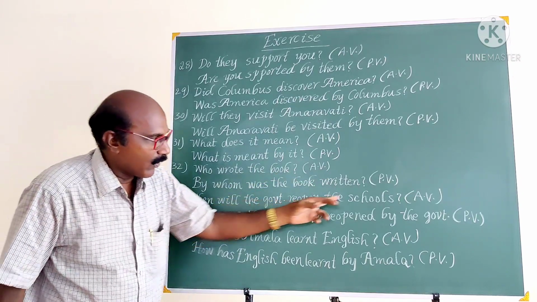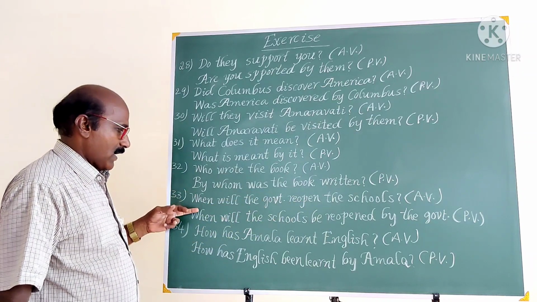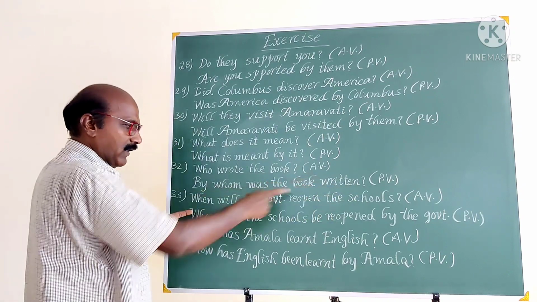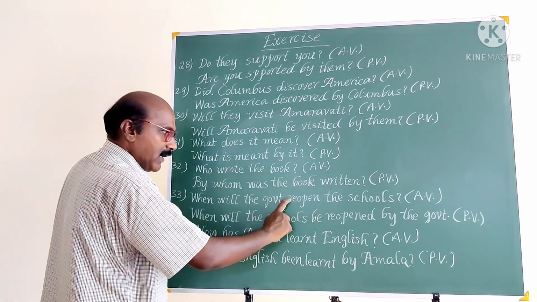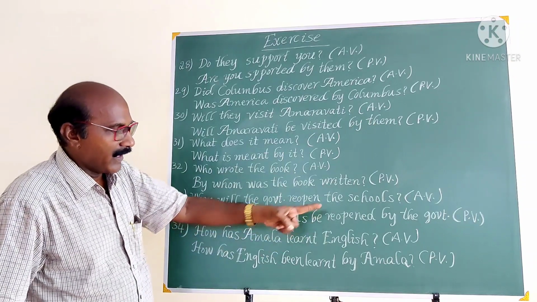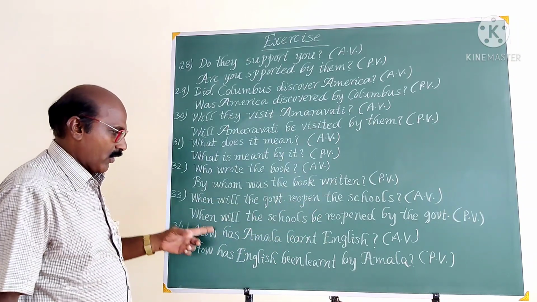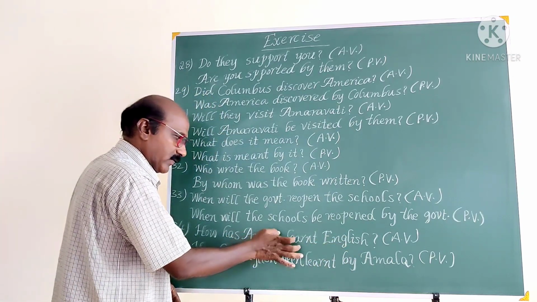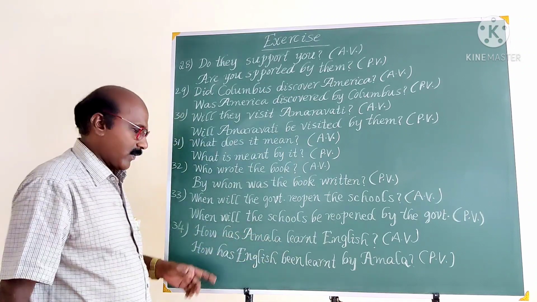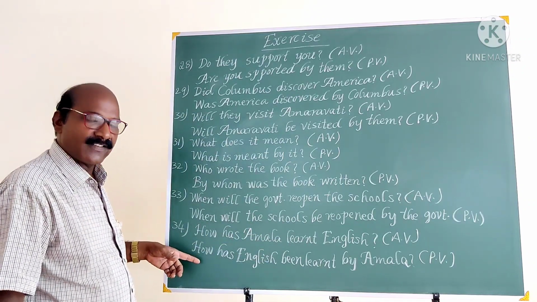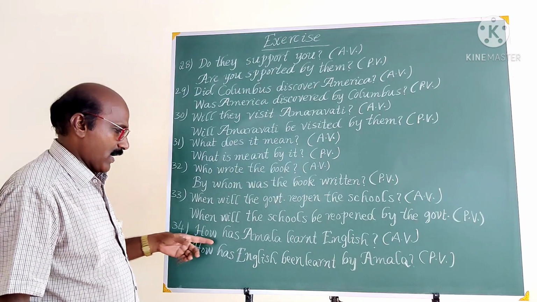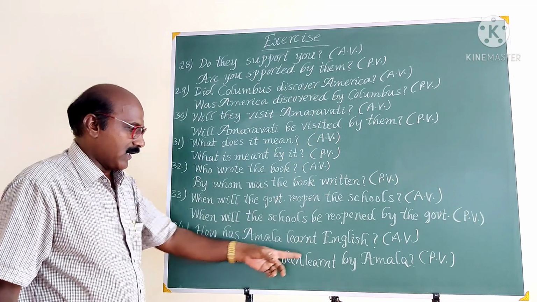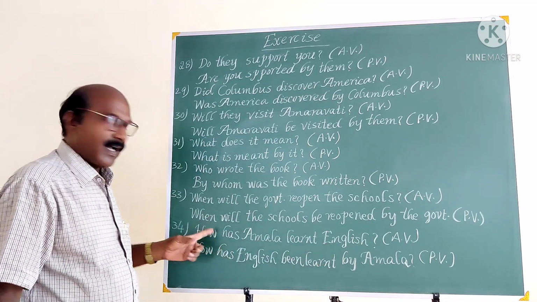When will the government reopen the schools? When will, then objects becoming subject. When will the schools be reopened by the government? How has Amala learned English? It is in perfect tense. In perfect tense we use been as the be form. How has Amala? Begin the passive voice question also with how. How has, objects becoming subject. How has English been learned by Amala?